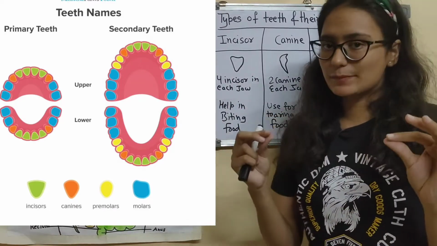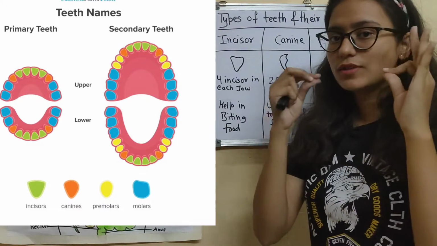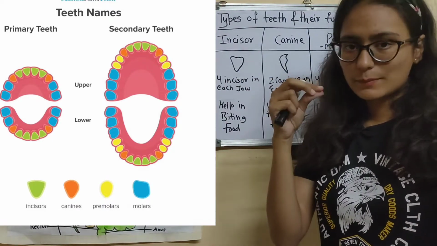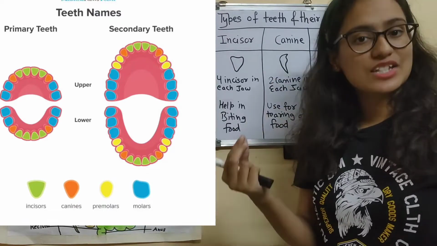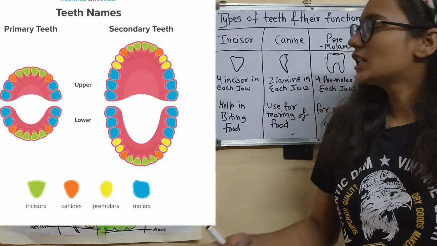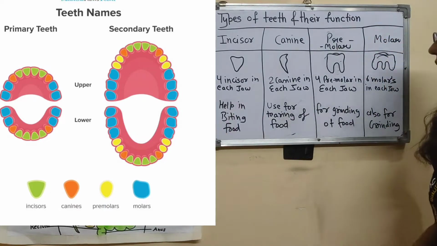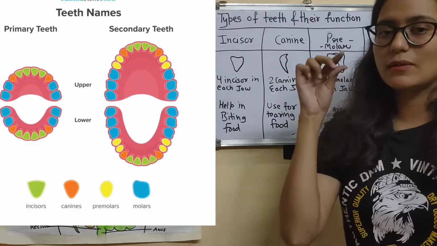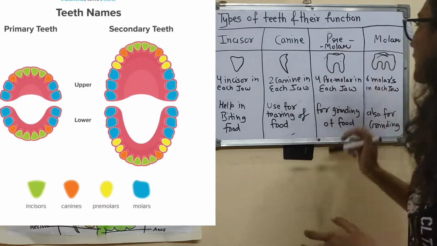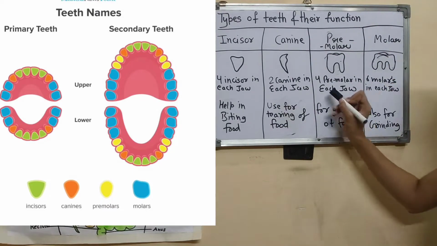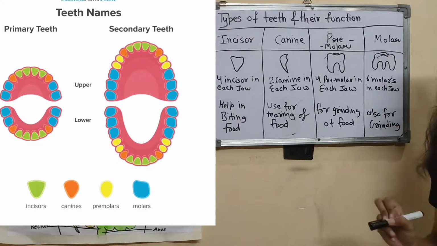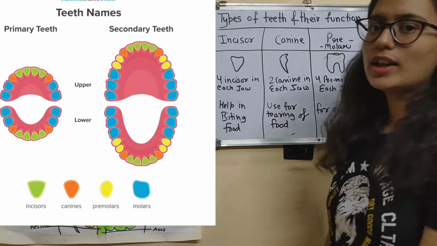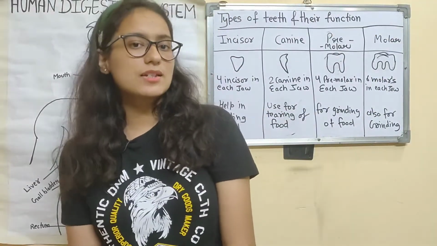Whenever you eat something, first of all, we start biting from the front part of the mouth, like when we are eating chips or something, right? So for biting, our incisors are used the most. Next we have canines. Canines are used for tearing of food, because they are very sharp. Okay. Then we have premolars. These are 4, and these are for grinding of food. Then we have molars, and these are also for grinding. And at the end we also have the wisdom tooth.